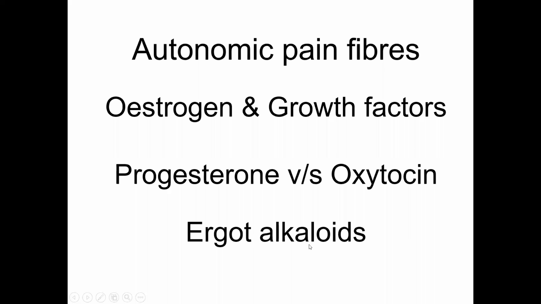So ergot alkaloids are given to reduce postpartum hemorrhage because they cause contraction of the uterus and the contraction of the cervix. And remember, we said in the uterus, the blood vessels lie in the myometrium, and therefore contraction of the muscle of the uterus will automatically clamp the blood vessels which are actually bleeding at the end of pregnancy, at the end of childbirth.